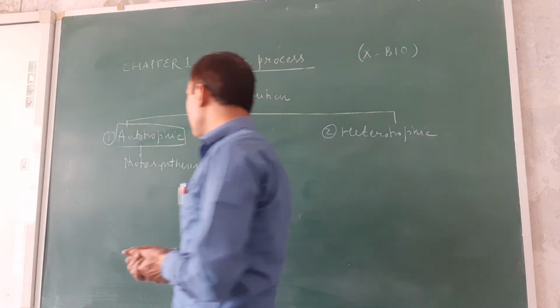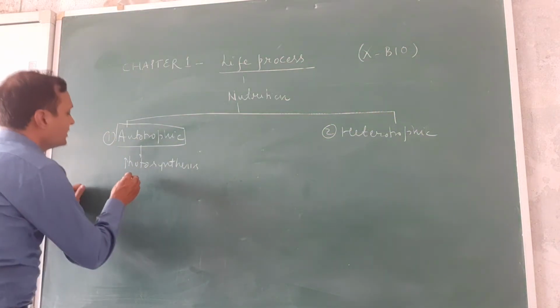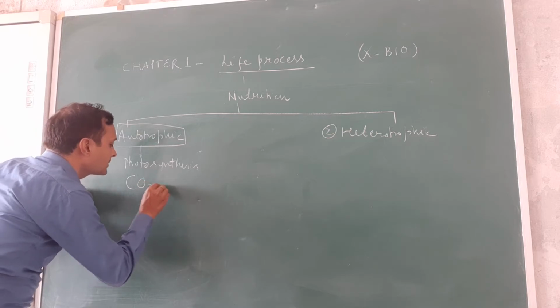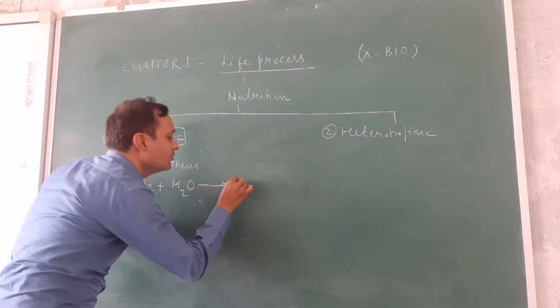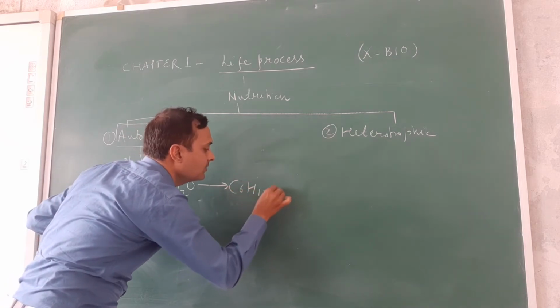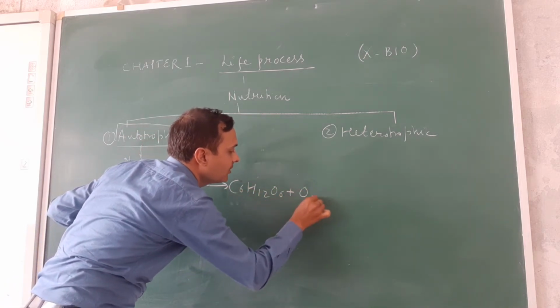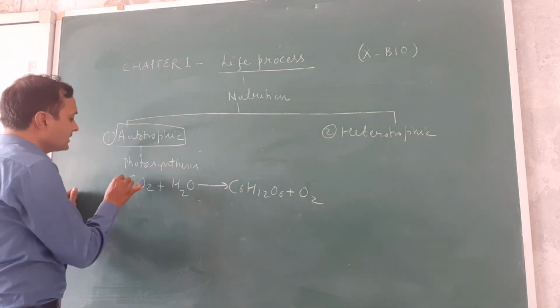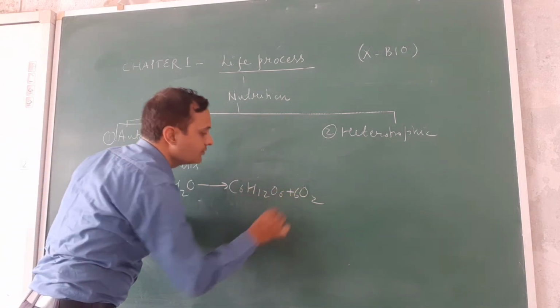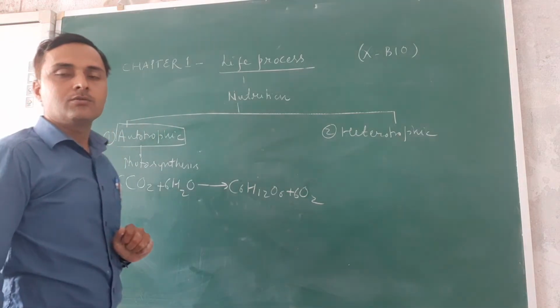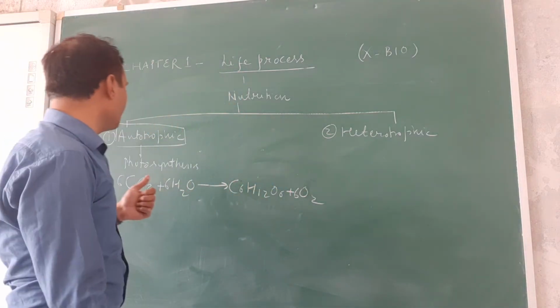The chemical equation for autotrophic nutrition is carbon dioxide from the atmosphere and water from the soil forming glucose, that is C6H12O6, plus release of oxygen gas. For balancing, it requires 6 CO2 molecules, 6 H2O and 6 O2. So this is the definition of autotrophic nutrition.